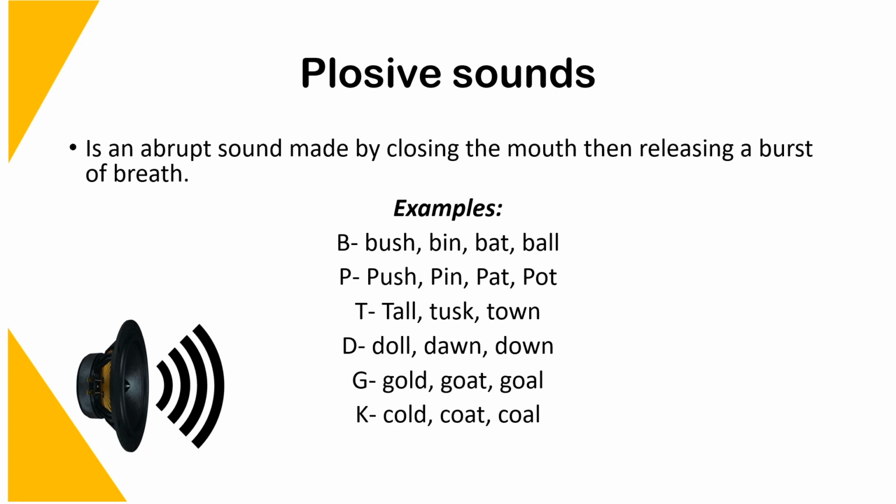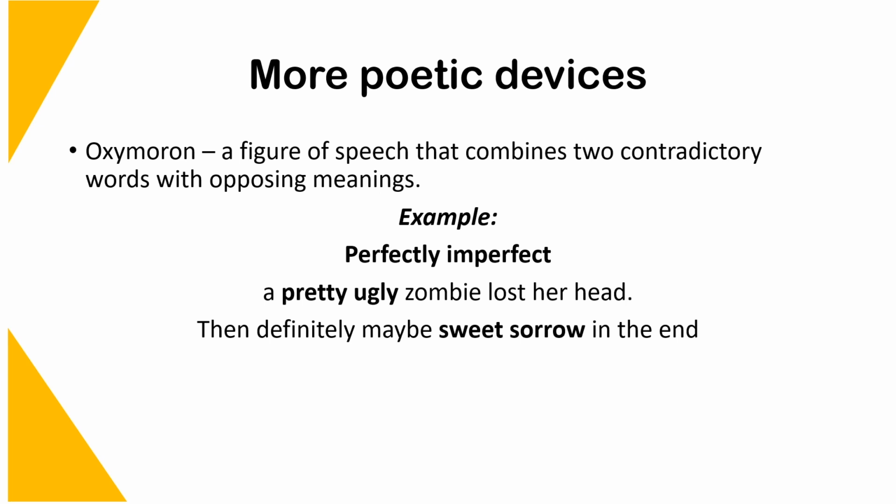K: cold, coat, call. And we continue and look at more poetic devices, such as the oxymoron, which is a figure of speech that combines two contradictory words with opposing meanings. For example, "perfectly imperfect, a pretty ugly zombie lost her head, then definitely maybe sweet sorrow in the end." Oxymorons are there in poetry to create drama or an interest in meaning.